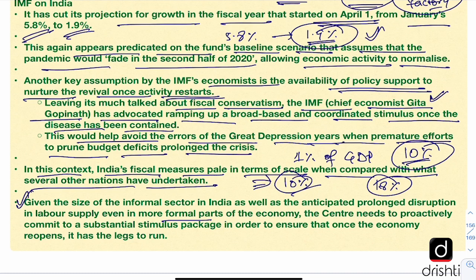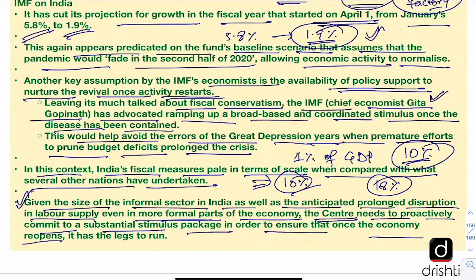The editorial finally says that given the size of the informal sector in India, as well as the anticipated prolonged disruption in labor supply, even in the more formal parts of the economy, because the migrant laborers have left for their homes, even if the factories want to restart, the laborers are not there. So that is going to be a difficult task to bring them back. So it is very important that the center realizes this challenge and proactively commits to a substantial stimulus package in order to ensure that once the economy reopens, it has the legs to run. Because once the economic activities restart, the government's job is not finished. The government will have to ensure that the companies restart, the factories restart, and they are able to sustain. So these were the key points in the editorial.